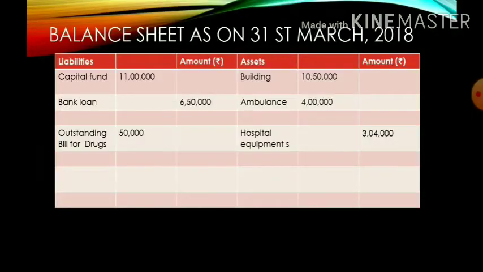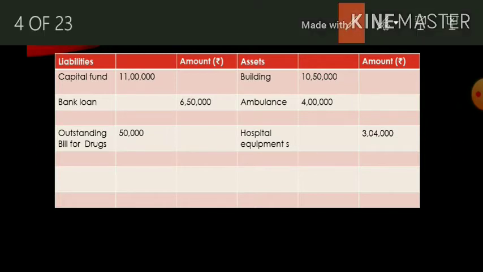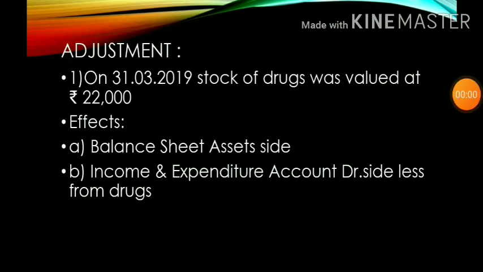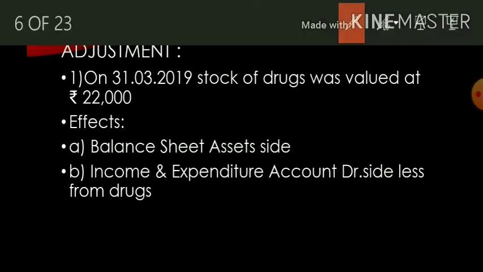Here we are going to post all the items of the opening balance sheet in our closing balance sheet. So capital fund, bank loan, outstanding bill for drugs, building, ambulance and hospital equipment. Now one by one we will see the effect of the adjustments. The first adjustment is given, closing stock of drugs valued at 22,000. So on the balance sheet asset side, and less from the drugs.